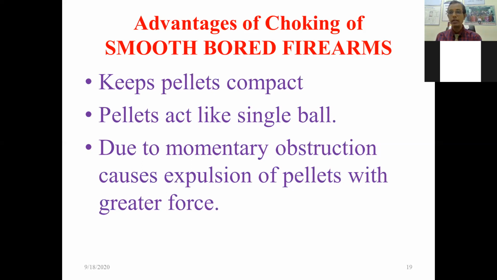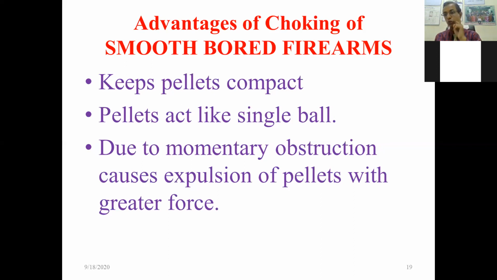Again, favorite question of the examiner in viva. So it keeps pellets compact. Pellets act like a single wall, and due to the momentary obstruction at the muzzle end, it causes expulsion of the pellets with a great force. If there is some obstruction, then it gives much more force. So these are the three important things. First, it keeps the pellets compact, and it acts like a single ball for a longer distance. And due to the momentary obstruction, it causes expulsion with a greater force. That is the advantage of choking in the smoothbore firearm.